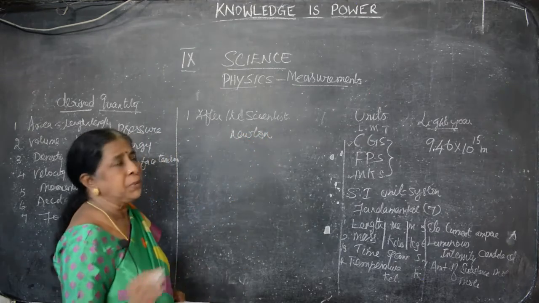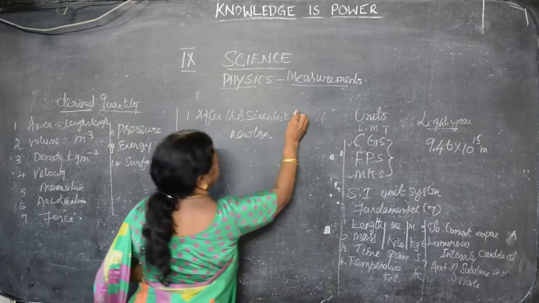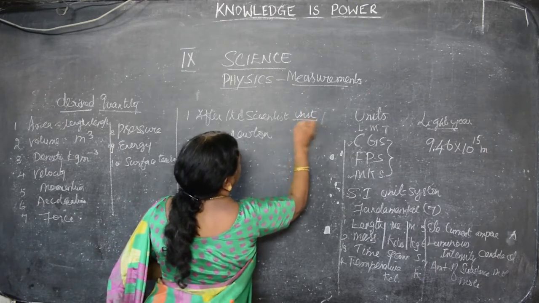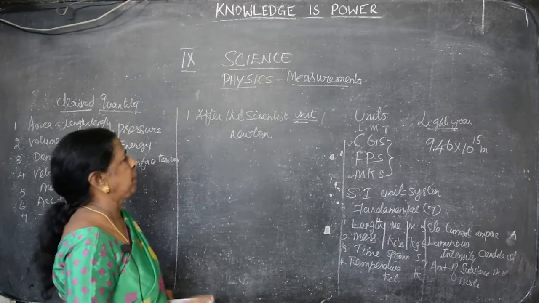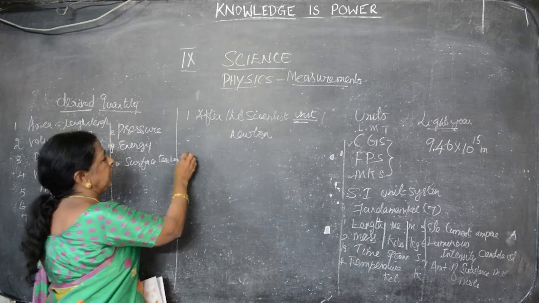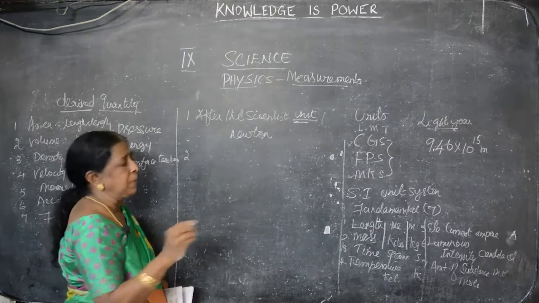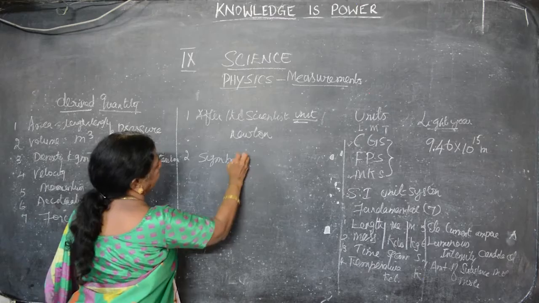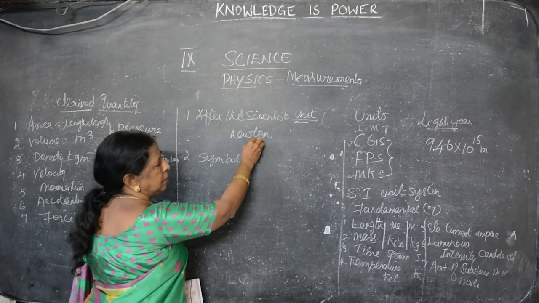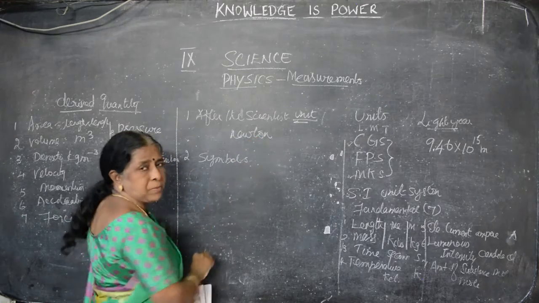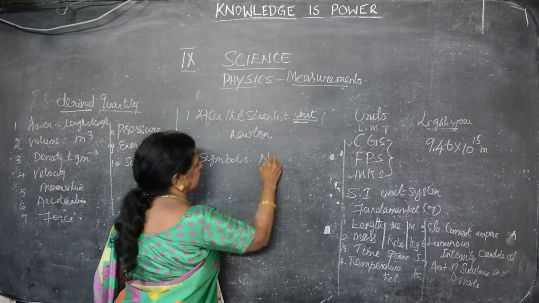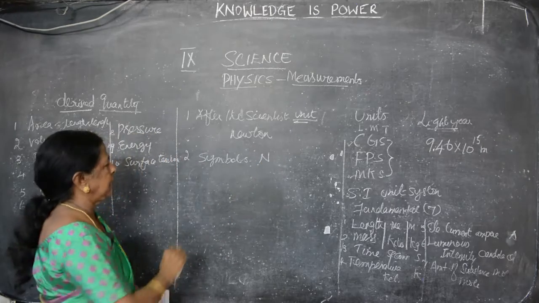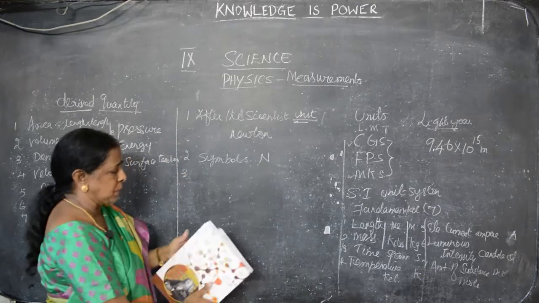We should not write Newton with a capital because it is a unit. Unit should not be written in capital letter. The same unit, when we write the symbol, symbols can be written in capitals. Unit Newton, the same unit we write in the form of symbol, we can write N. Symbol of Newton is N.